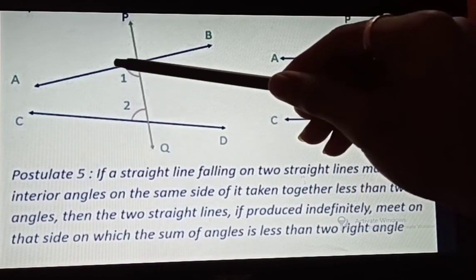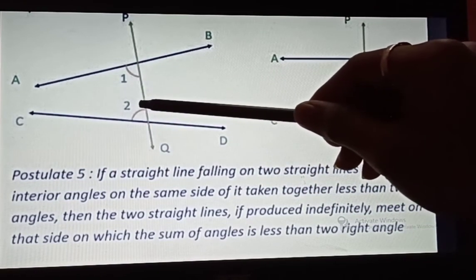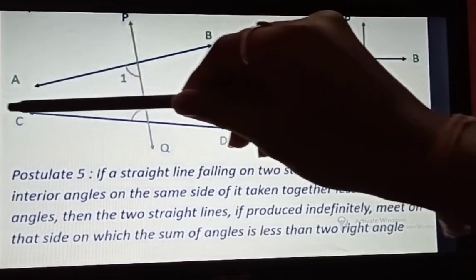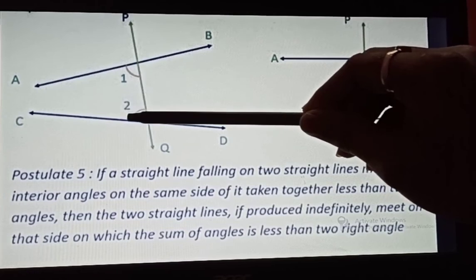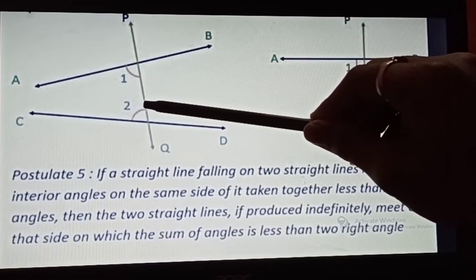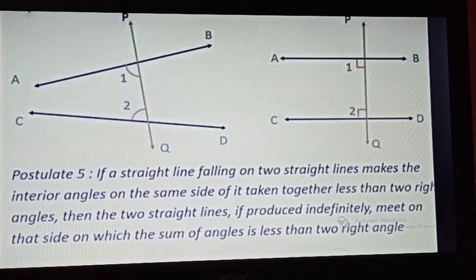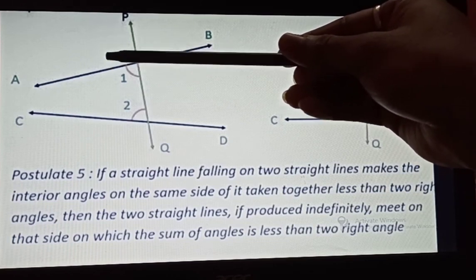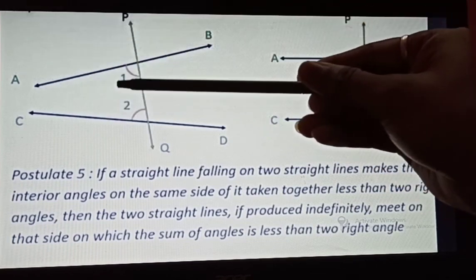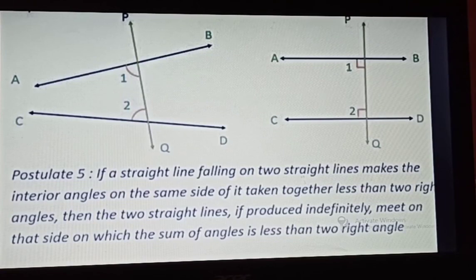According to this postulate, the sum of these two interior angles, on the side where the two lines are going to meet, will be less than 180 degrees. If these two lines are parallel, then the sum will be 180 degrees. But since these two lines are not parallel and appear to meet at that point, their sum will be less than 180 degrees.